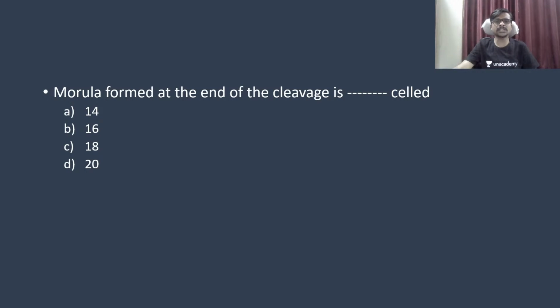Morula formed at the end of the cleavage is called as, is made up of the dash dash cell. Okay, so if you see what is meant by cleavage, cleavage always looks like this. For example, this is your embryo, which is going to divide first from here, then the second, third, and these divisions are called the cleavages.